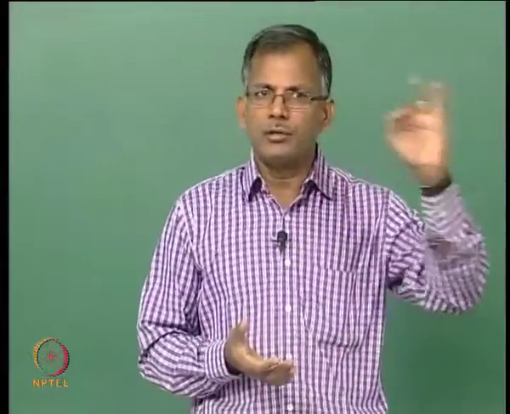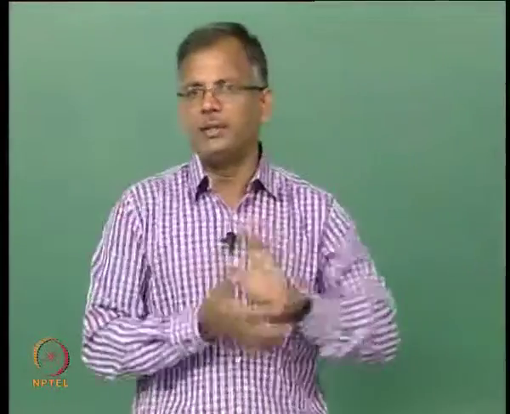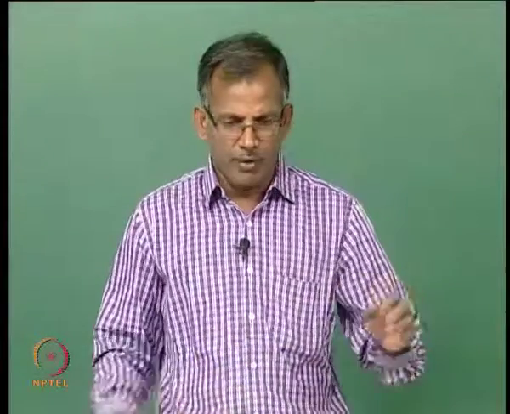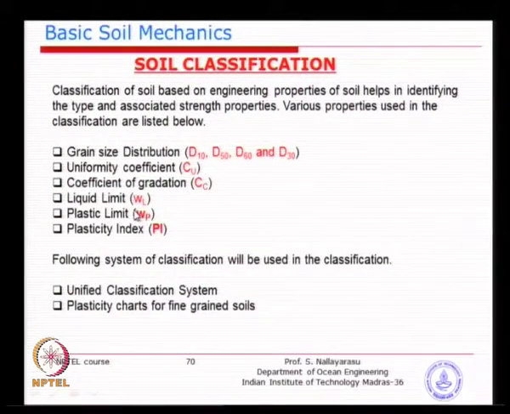So, for coarse grained soils we have a few properties which we were able to determine very easily. Similarly, for cohesive soils or fine grained soils we are able to find out the liquid limit, plastic limit and plasticity index. With this we can find out how the soil is going to behave in a predominant way. In the natural state you may have sand, clay and a mixture.